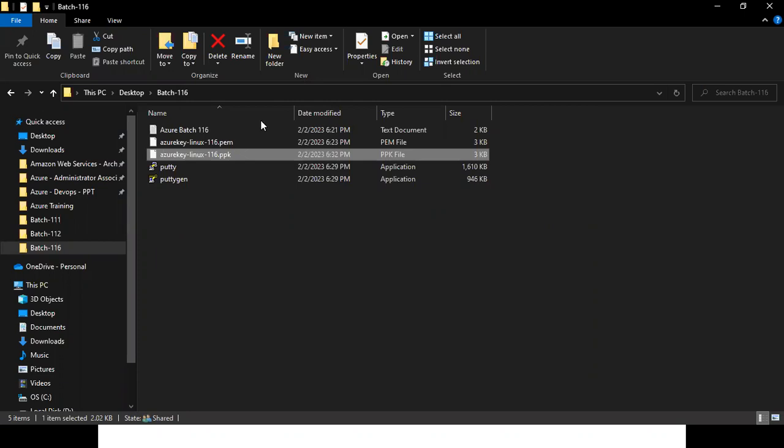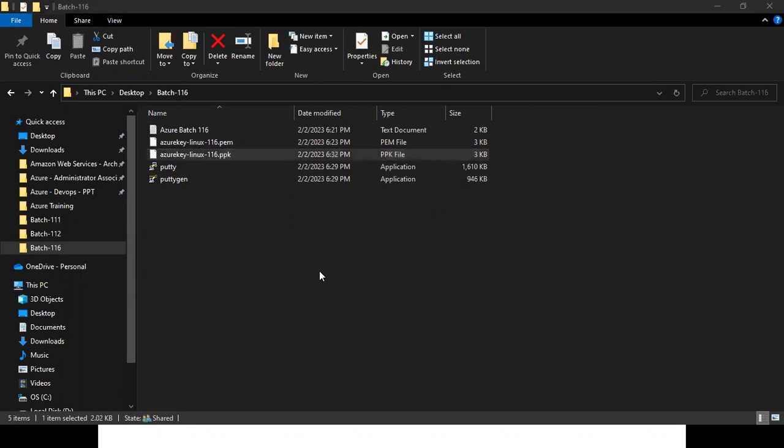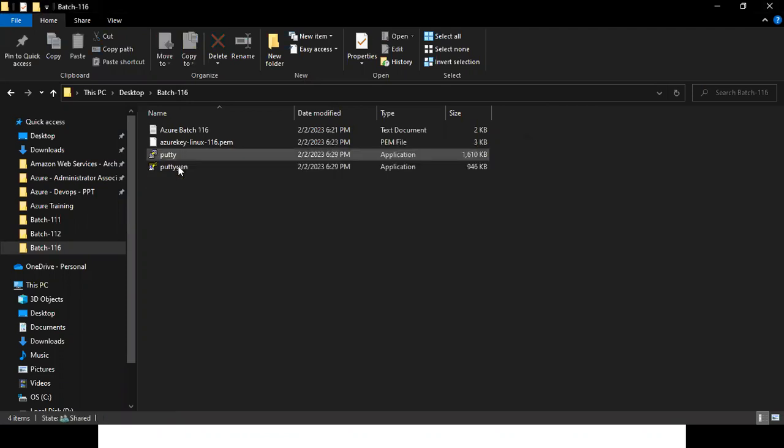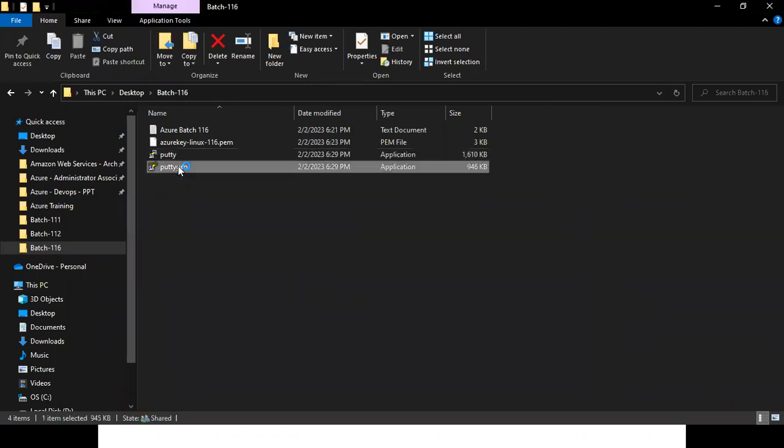If you want me to show this again, you can confirm in the chat box. I can show you one more time. If anyone wants me to show the steps again? Okay, I'm deleting this PPK file. And again, I'm generating. Double click on PuTTYgen.